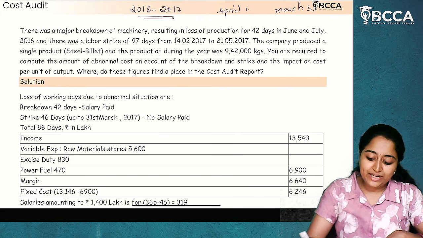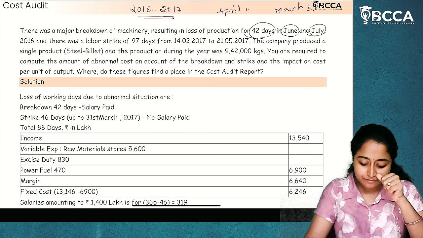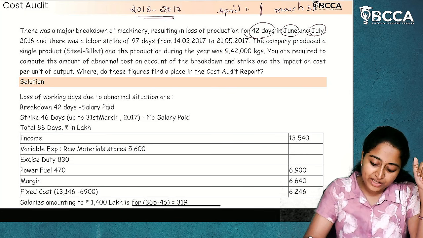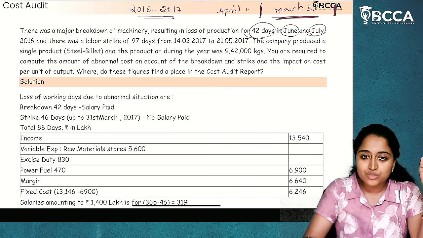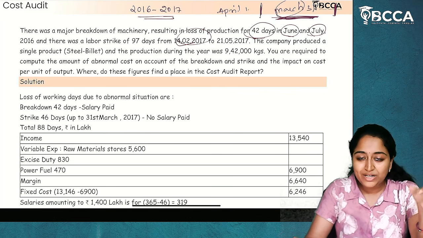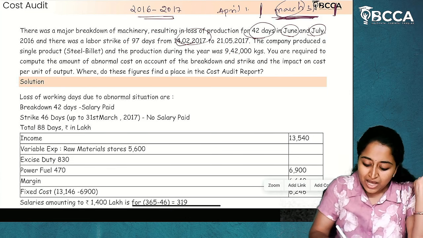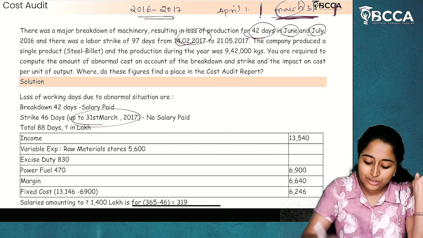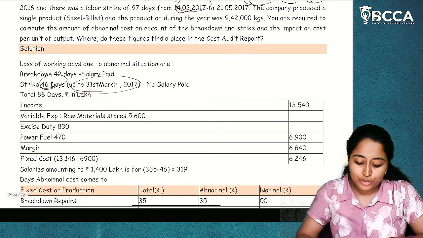So in 2016, June and July, 42 days were breakdown. But what are the strike days which are given? 14th of February to 25th of May. But our year is closing at March 31st, which means 14th of February to March 31st. How many days are there? Only those days we will consider for calculation of strike. Up to 31st March, from 14th of February, there are 46 days.